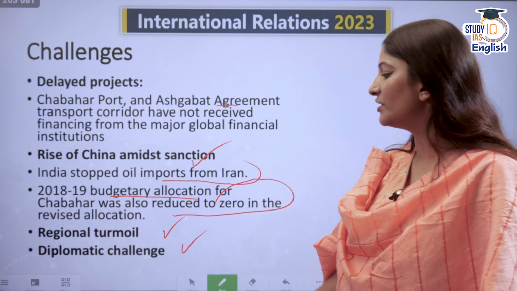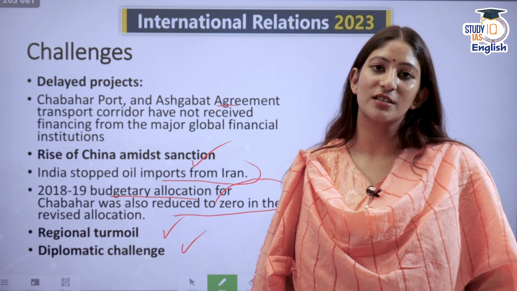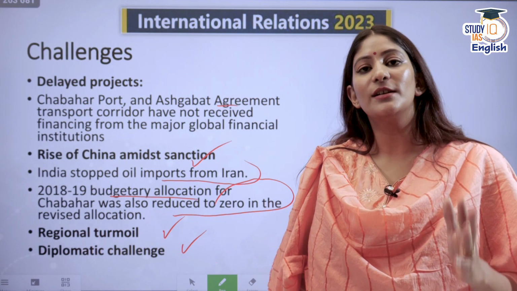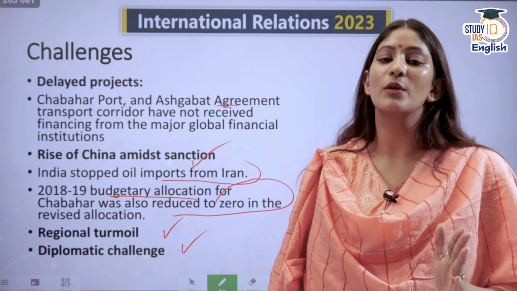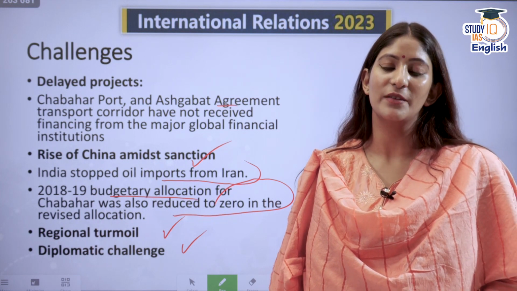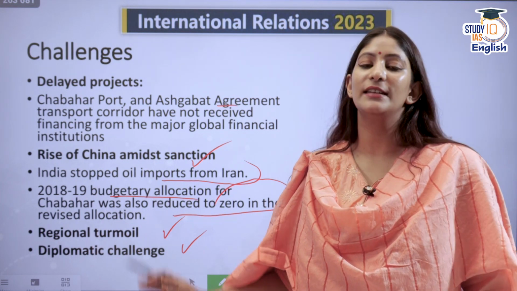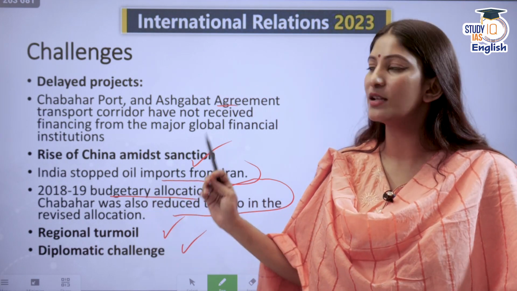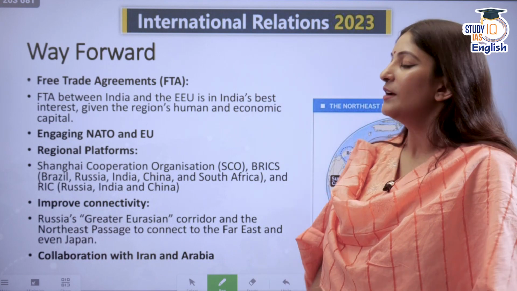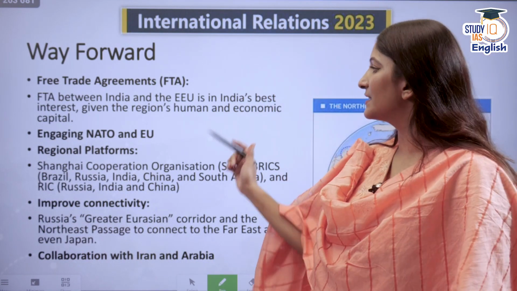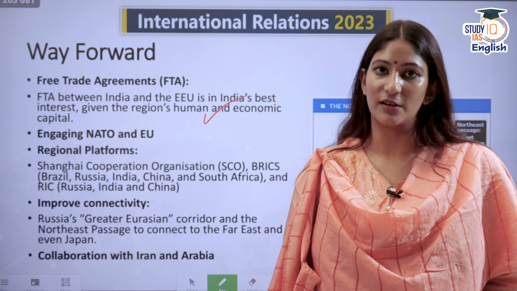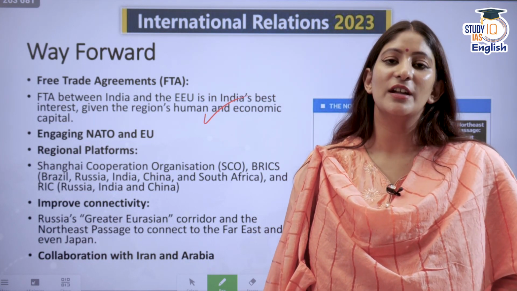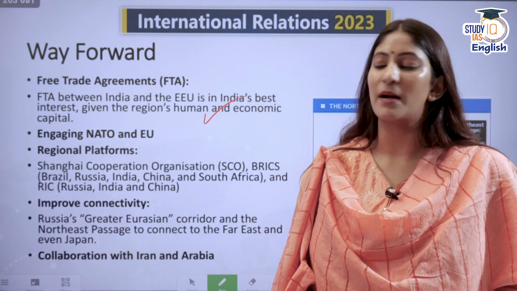There is also regional turmoil and diplomatic challenges. Most of the countries of Eurasia, because of certain border disputes, are a very big challenge for India. How to overcome those? The problem can be overcome only through diplomatic channels. How do we overcome those? This is something that we need to see. Free trade agreement, I have already told you. Why is it important for India to have a free trade agreement? So that tariffs can be reduced, more markets are available to India, and India can exploit those markets.